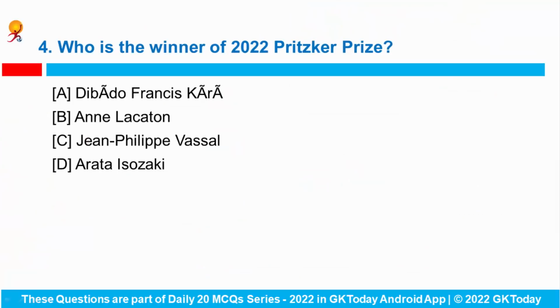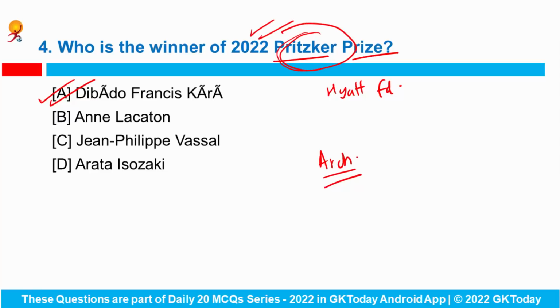Fine. Next question. Who is the winner of the 2022 Pritzker Prize? So Hyatt Foundation, which sponsors the Pritzker Prize, announced the winner of the 2022 Pritzker Prize. To whom? Diébédo Francis Kéré. And it is the world's most important award for architecture. So you can be asked that Pritzker Prize is related to which field? Answer would be architecture. Okay.